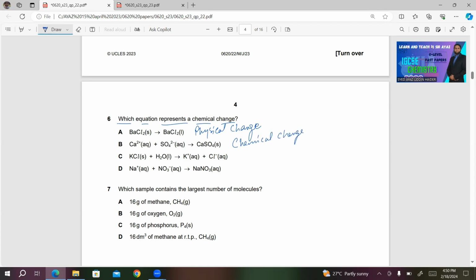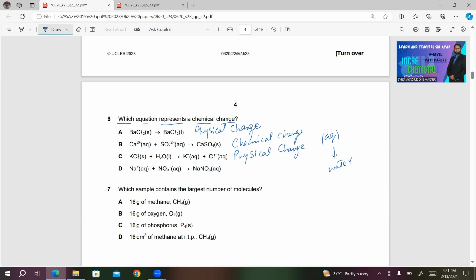What about the next one? KCl solid reacts with H2O liquid, producing K+ aqueous plus Cl- ion in aqueous solution. This is not a chemical change because only ions are becoming free in the water. Aqueous means water. It's a Latin word. It means water. So this is also a physical change.